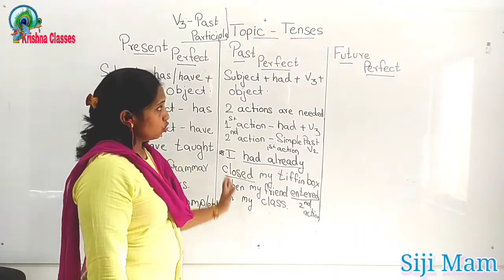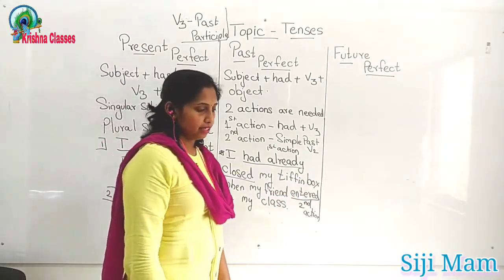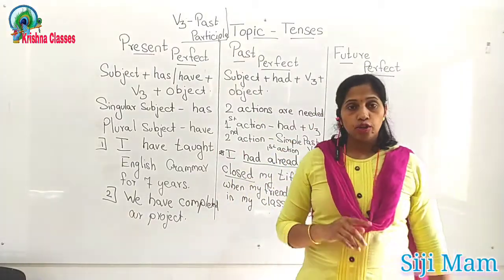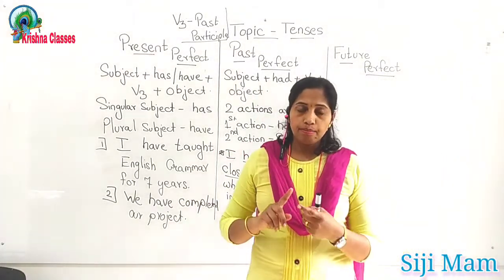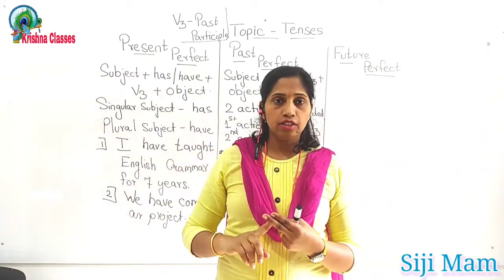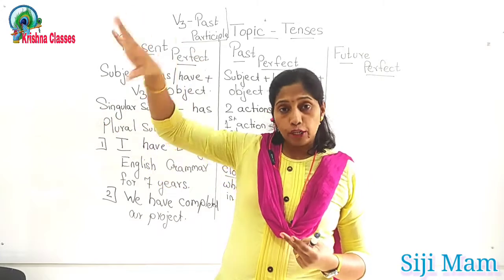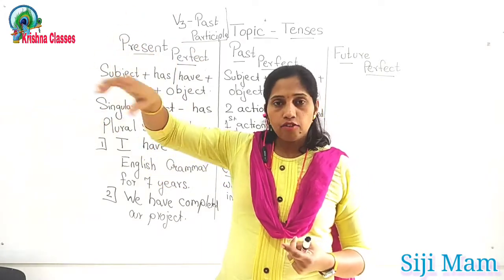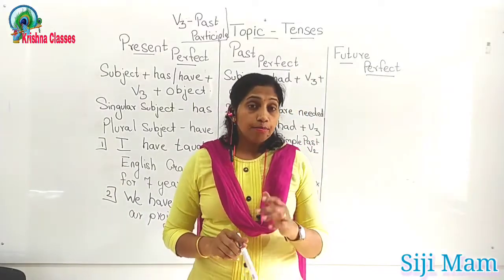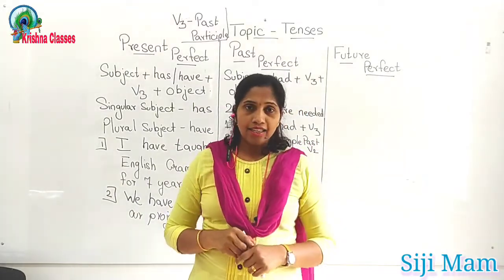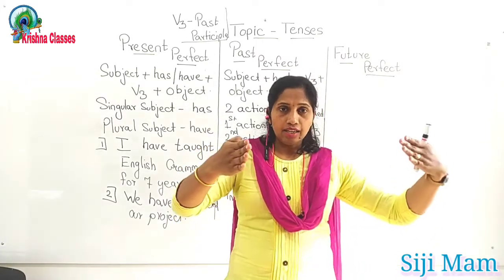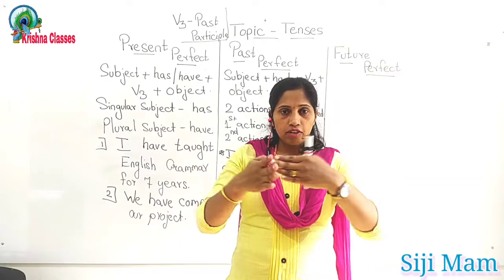So let's now jump to future perfect tense. So see, my dear children, in past perfect tense, you have learned that the action was there in the past, and for the second action you're specifying that at this particular time the second action had completed. So one more point. In past continuous tense, I said that one vehicle was passing and the second vehicle just dashed in, or there was an accident.